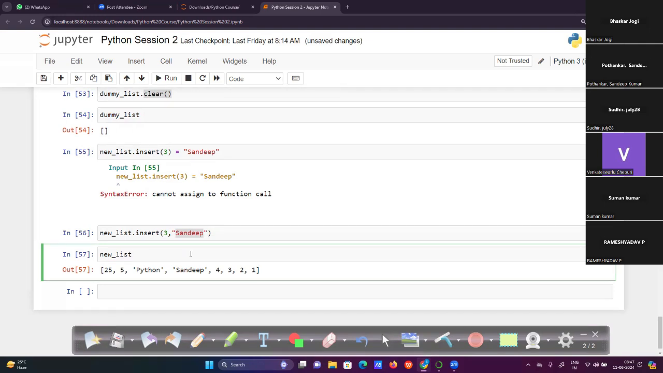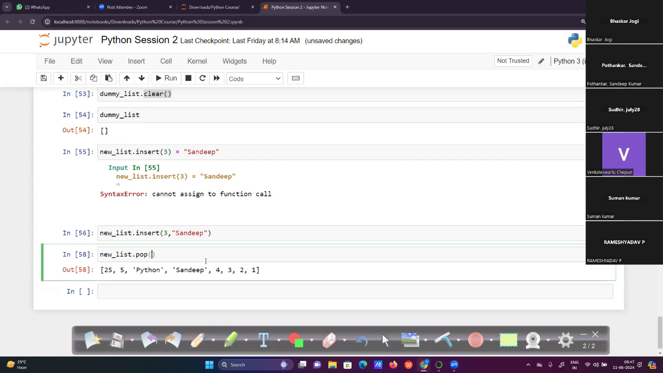Either we can add the new value, or we can add the new value in a particular position and we can remove the next index. Like we are adding at a particular position, like the third index, right? Where I'm adding the Sandeep value at the third index. After that, I can remove this value 4 directly.